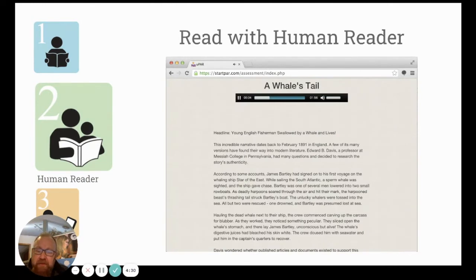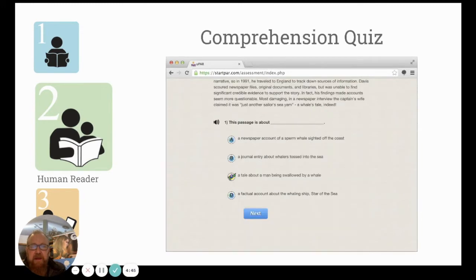So the student is listening to that passage being read to them by actors and actresses that have gone into a recording studio and are reading these passages. Students can jump ahead. They can go back and re-listen, entirely up to them, and then they will be given a series of comprehension questions. Students can go back in the context of the passage and do have the ability to look for the answers to those questions if they have that study strategy.